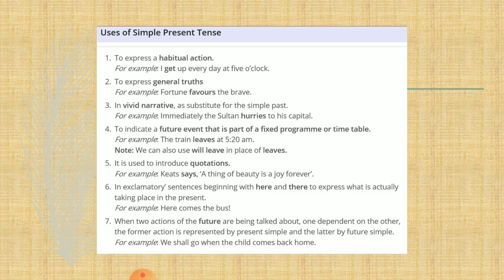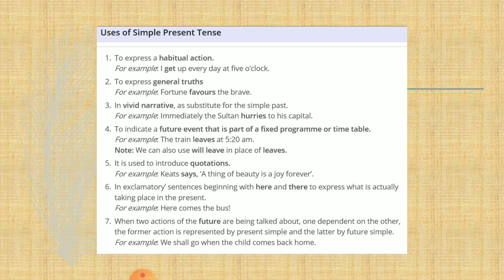This tense is used to express a habitual action, a routine work, or a universal fact. First, we talk about the habitual action, like I get up every day at 5 o'clock. So, here the habitual action has been described, but with I, as I have told you, with do we use I, we, you, they. So, here the S form won't come in the verb.